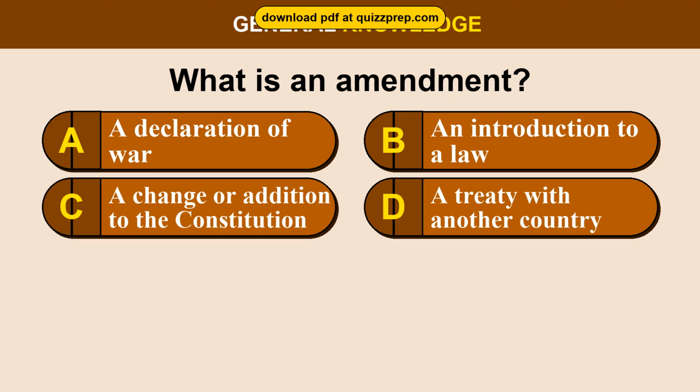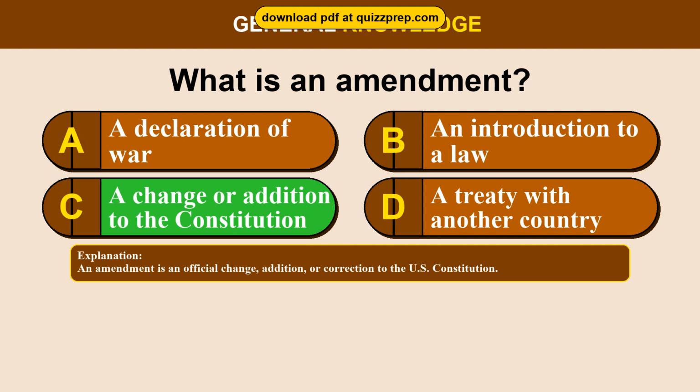Question 61. What is an amendment? Option A. A declaration of war. Option B. An introduction to a law. Option C. A change or addition to the Constitution. Option D. A treaty with another country. The correct answer is option C. A change or addition to the Constitution. An amendment is an official change, addition, or correction to the U.S. Constitution.